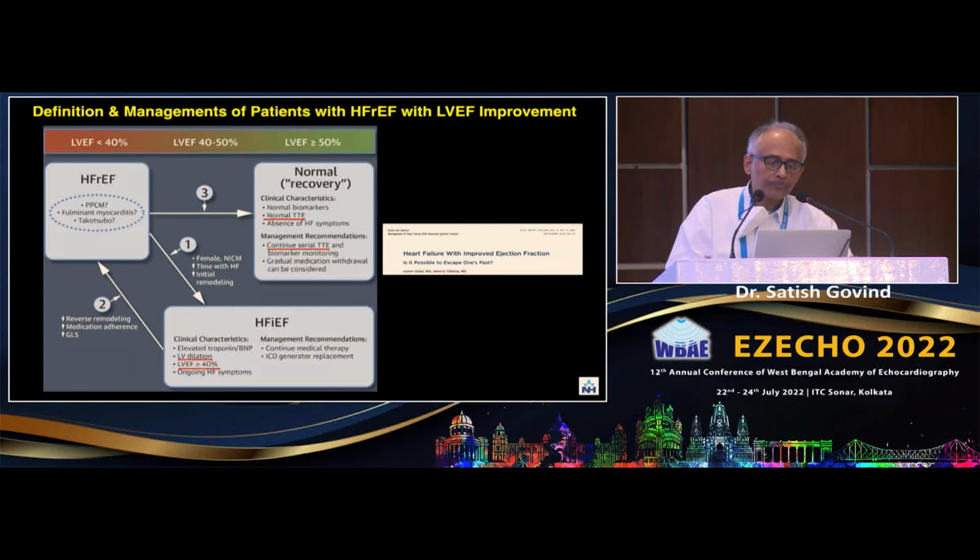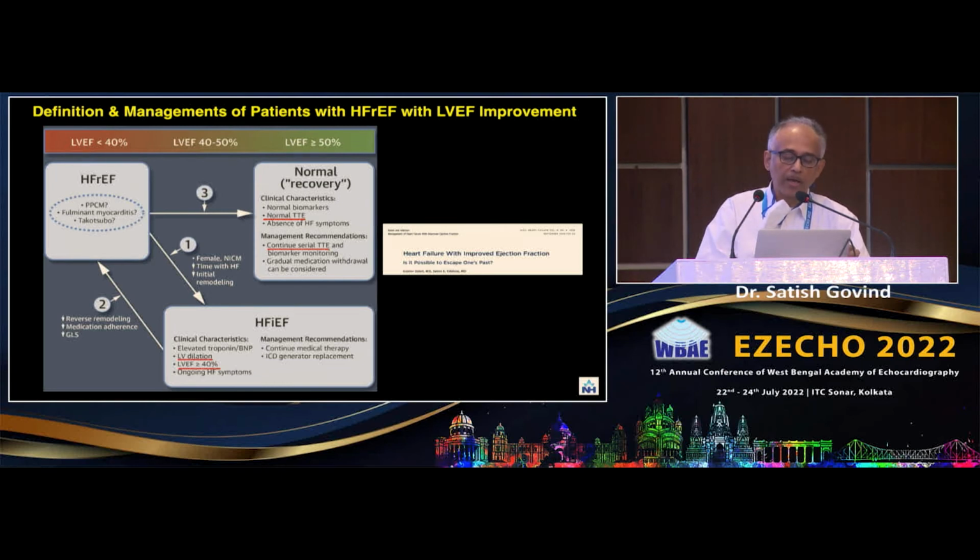So to conclude, a few statements looking at basically the literature. You have this reduced ejection fraction. So you have these three pathways. The ones who recover, as was told earlier, are the peripartum, the fulminant myocarditis, Takotsubo. These are the ones who improve, along with any females, non-ischemic cardiomyopathy, and lesser duration of heart failure. And if there is no initial remodeling, they go into this category of heart failure with improved ejection fraction. And here the parameters to be followed up are the dilation and the EF.